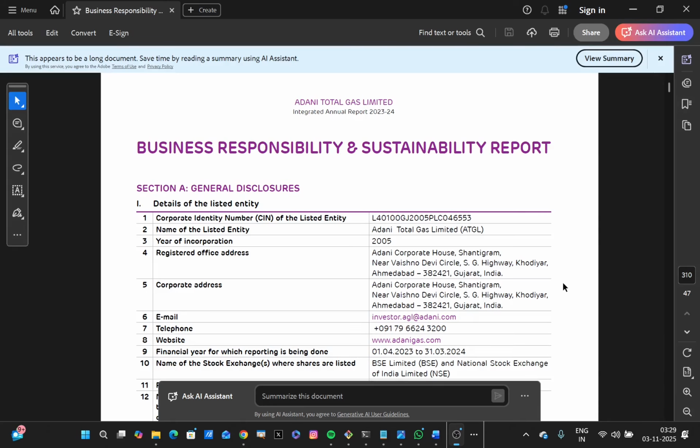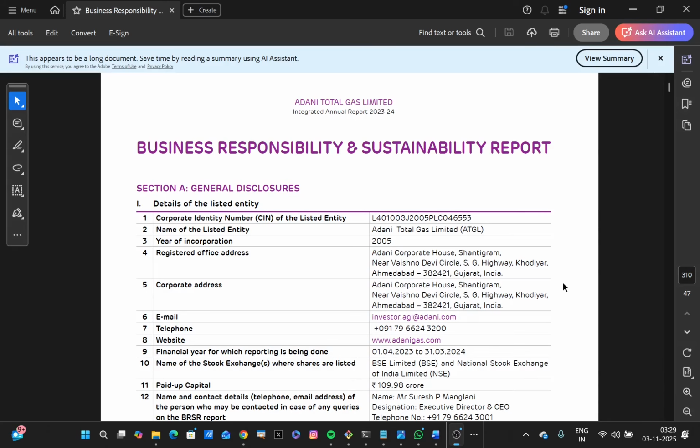So right on the screen, I have the Adani Total Gas Limited's Business Responsibility and Sustainability Report, the BRSR report for the year 2023 and 2024. It was published back in 2024, and it contains the reporting period 2023. Now, we'll try to see what we are trying to automate with CarbonOps, a certain segment of this particular report.